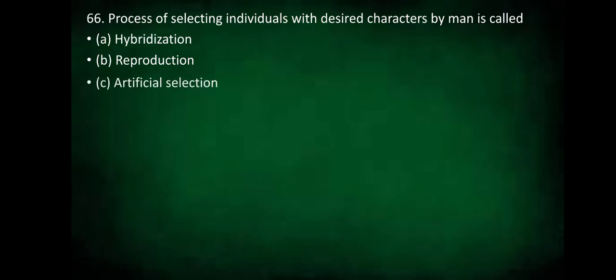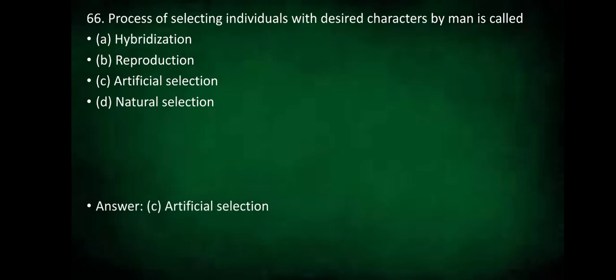So the next question. Process of selecting individuals with desired characters by man is called. Is it hybridization? Is it reproduction? Is it artificial selection? Or is it natural selection? The answer is artificial selection.